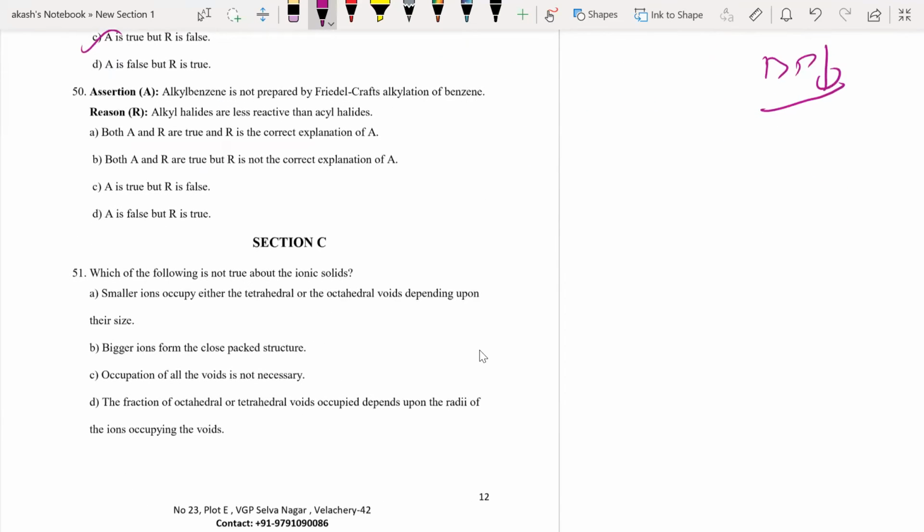Now, alkyl benzene is not prepared by Friedel-Crafts alkylation of benzene. This is false. We know it is possible. We know we have something called Friedel-Crafts alkylation. Now, alkyl halides are less reactive than acyl halides. This is true, but it has no connection. Definitely option A is false. We just now saw in the previous question that it is correct. So A is false, R is true. That is the correct answer.